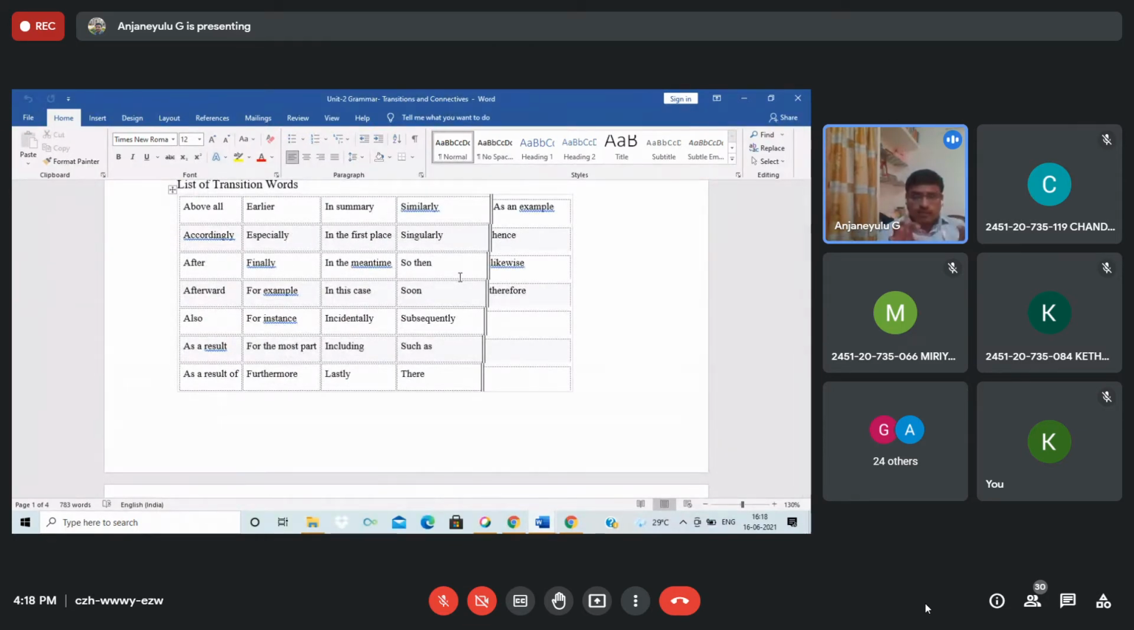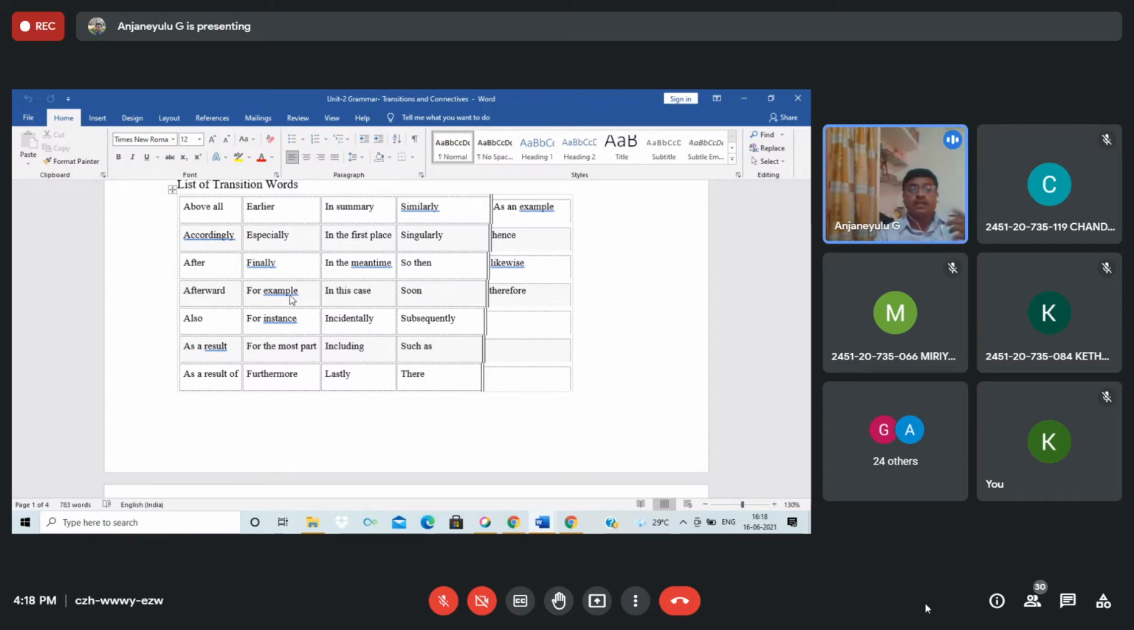Transition is nothing but conjunction only. See, conjunctions we use generally in the form of some certain level. Now we use them as transition words. For example, just have a look here in the table: above all, accordingly, afterwards, also, as a result of, earlier, especially, finally.